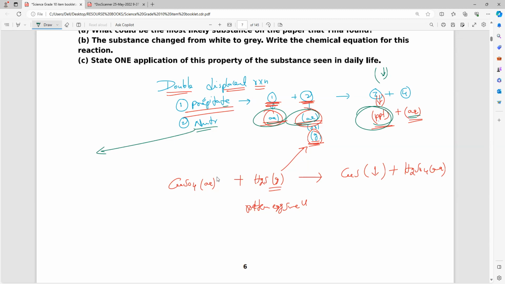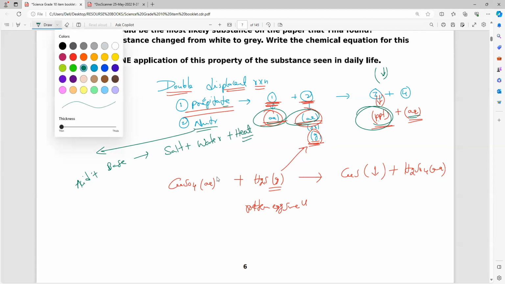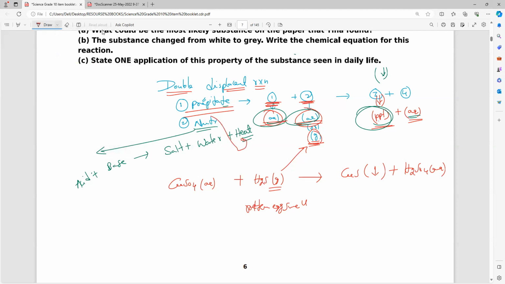Or the neutralization reaction. What is the neutralization reaction? Acid reacting with base will give you salt plus water. Is the neutralization reaction exothermic or endothermic? Exothermic. Heat has to be released. And double displacement, exothermic or endothermic, Hari?